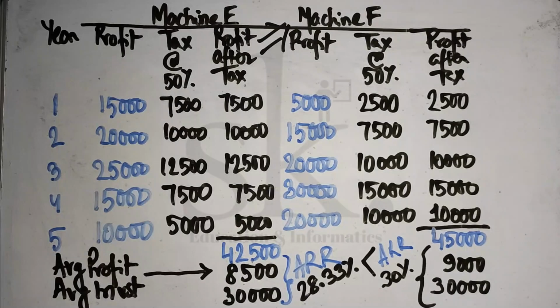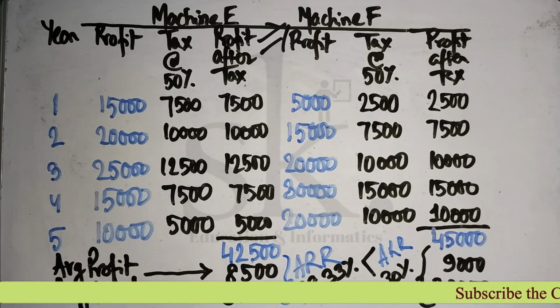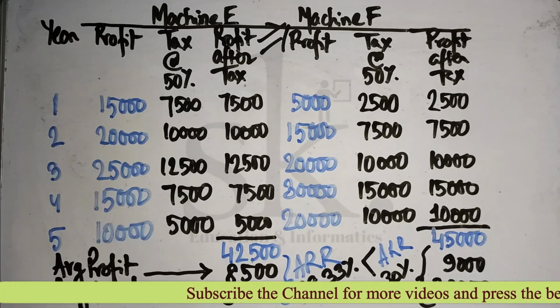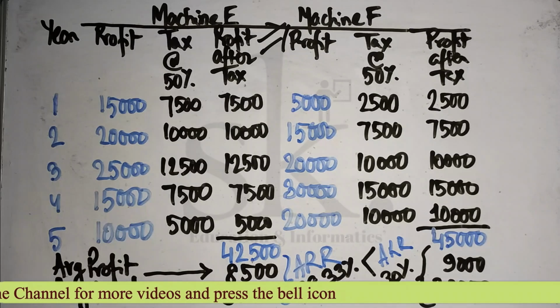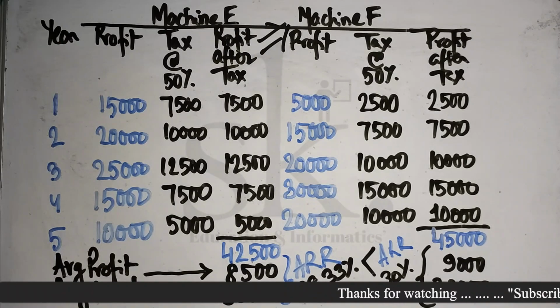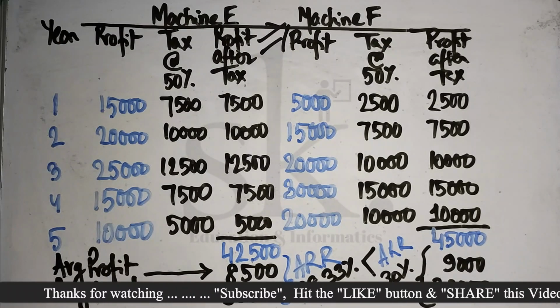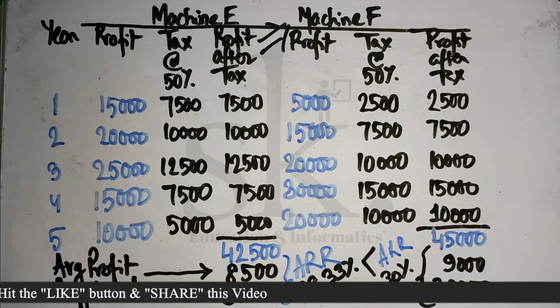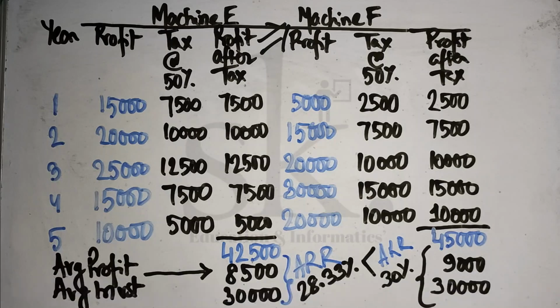I hope this particular part is clear and how the calculation has been done. So we have discussed accounting rate of return or average rate of return, which was one of the techniques under the traditional method. So class, in the first video as well as in this video, we have more or less completed the basic elementary discussion on the traditional method. We will be coming back again to all these methods when we solve certain combined difficult and advanced problems on capital budgeting, after explaining all the methods. So first we are going to explain all the methods and then we will do certain combined problems where all possible methods will be taken into consideration in solving.